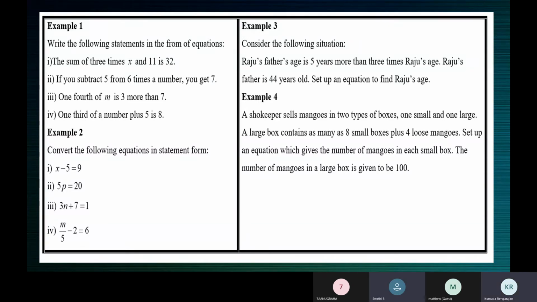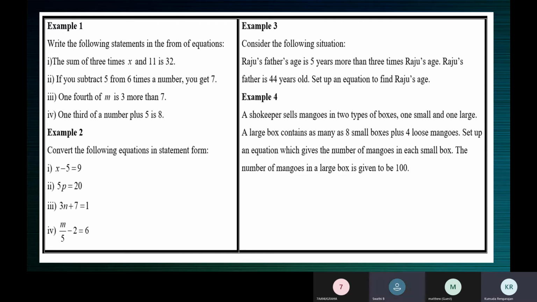Okay, I'll tell you the first one. Use the same for the fourth one. For the first one, I'll say the difference of x and 5 is 9. Like how you say the sum of 3 and 5 is 8. In the same way, the difference of x and 5 is 9. Now use the same format for the fourth one.